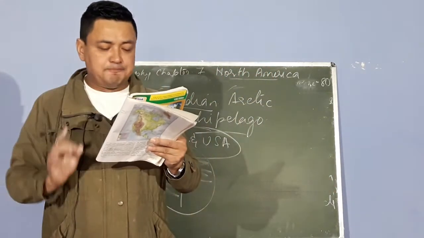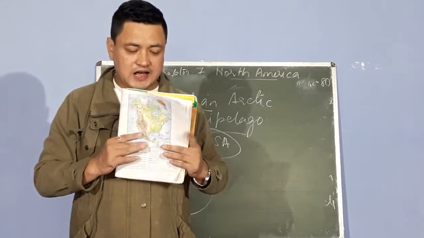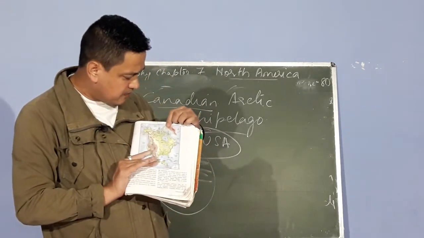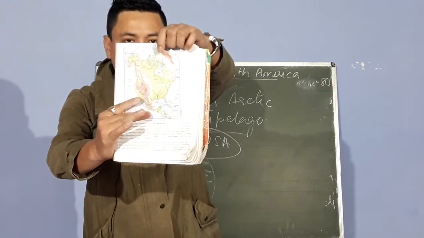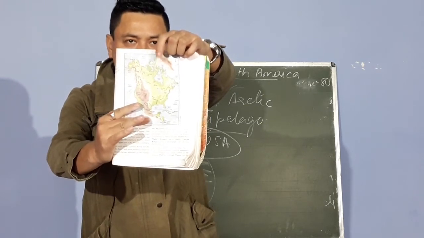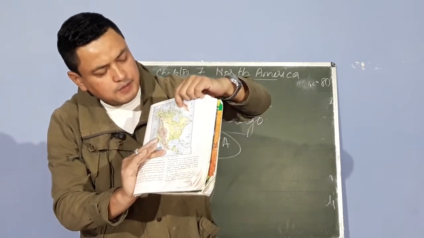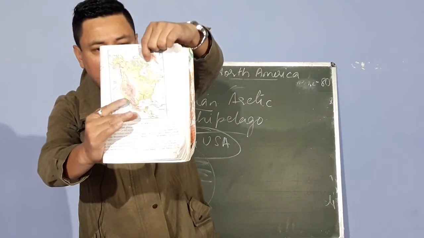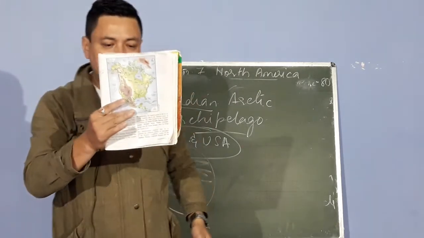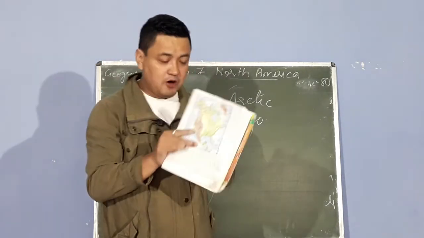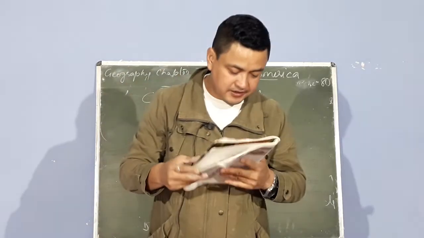Other northern islands are Baffin Island. Now where do you find Baffin Island? Can you find it here? Baffin Bay is here. Can you see the Baffin Bay below Greenland? Below the Baffin Bay you find Baffin Island. Then Ellesmere Island. Now where is this Ellesmere Island?